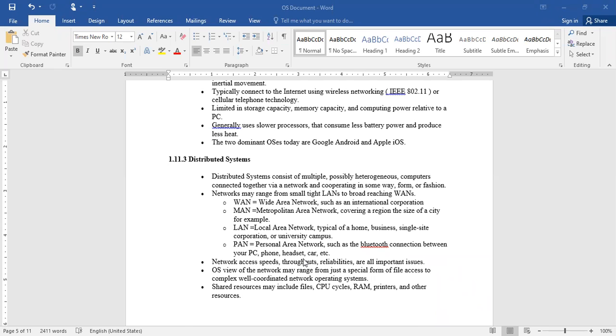Here the motto is we'll try to connect heterogeneous systems together as a single one, and thereby distribute the tasks among the heterogeneously configured systems and maximize the throughput. Throughput means the number of tasks executed within the stipulated time. So that is the motive for inventing distributed systems.